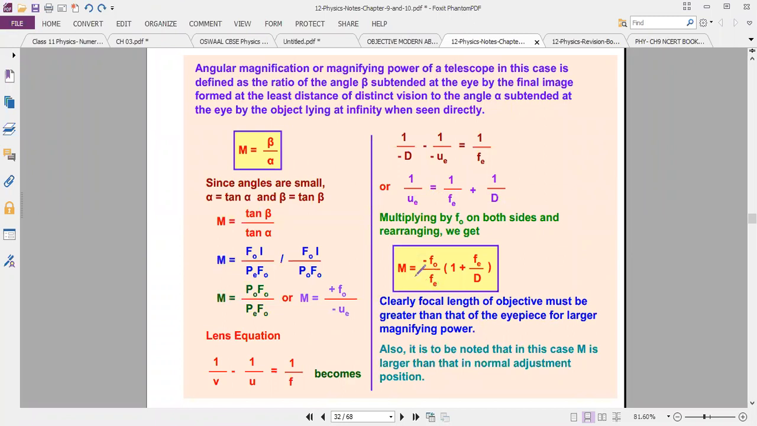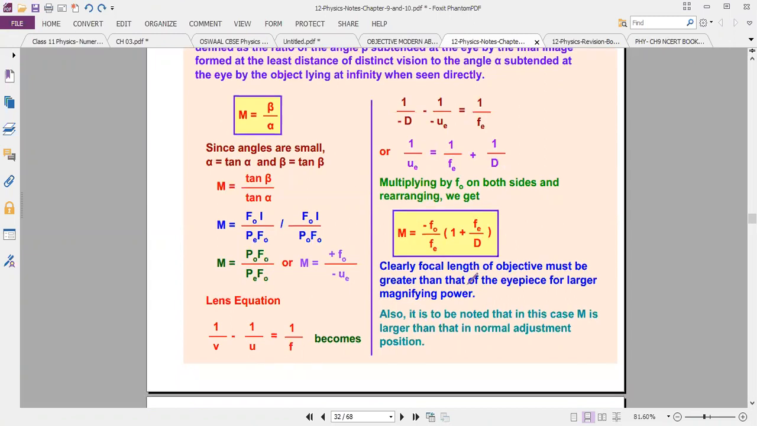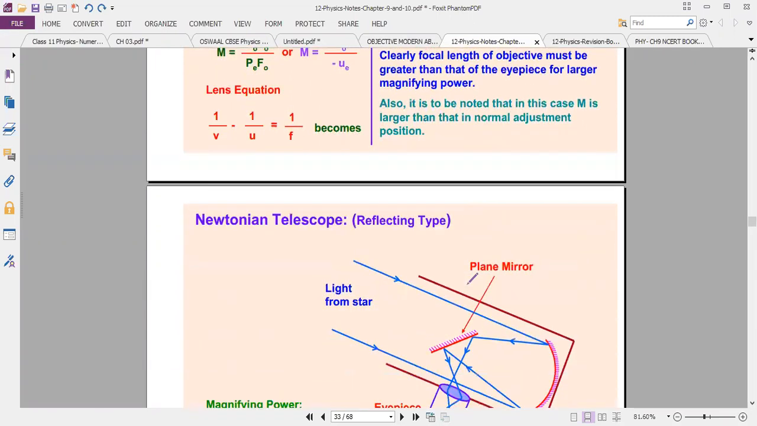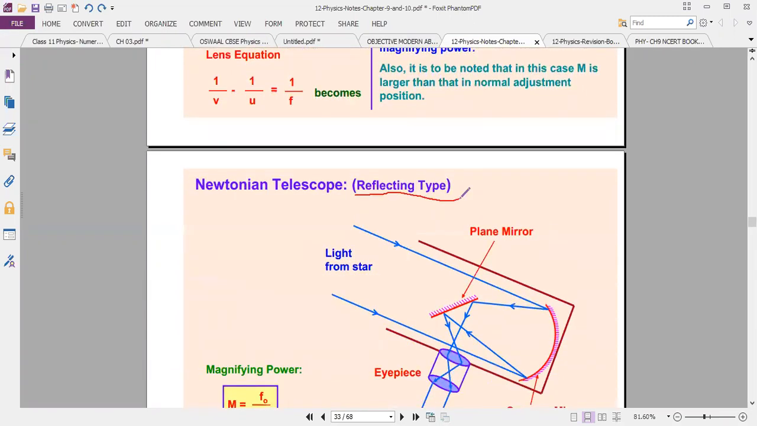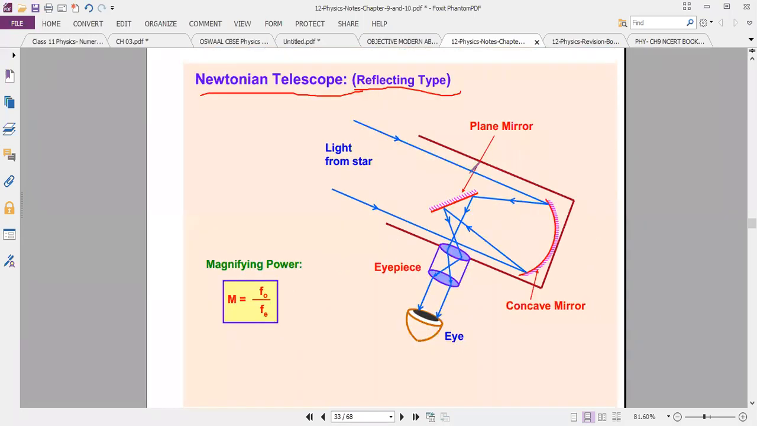M formula, M equal to minus F naught by Fe into 1 plus Fe by D. M is the magnification of the lenses. So this is a reflecting type telescope, the Newtonian telescope, using a plane mirror and a concave mirror. Diagram and the formula are enough for you. Derivation is not there. Only for the refraction type is there a derivation. That one we'll discuss next class.